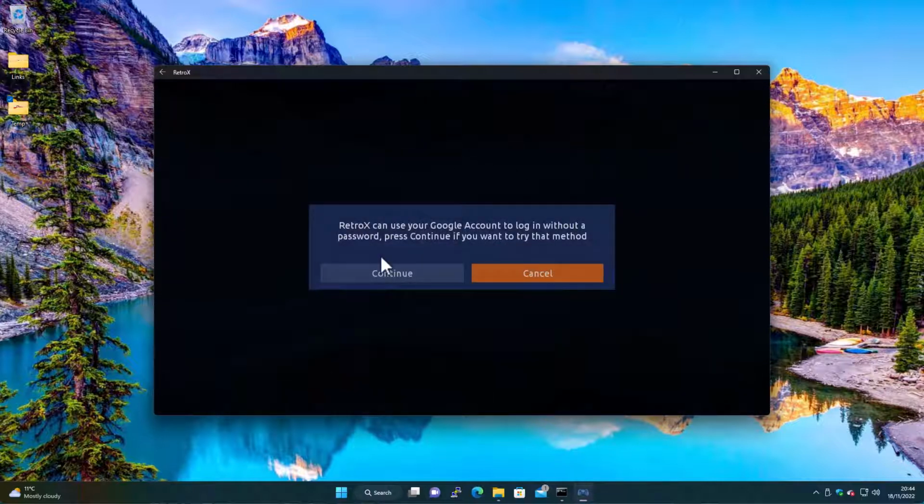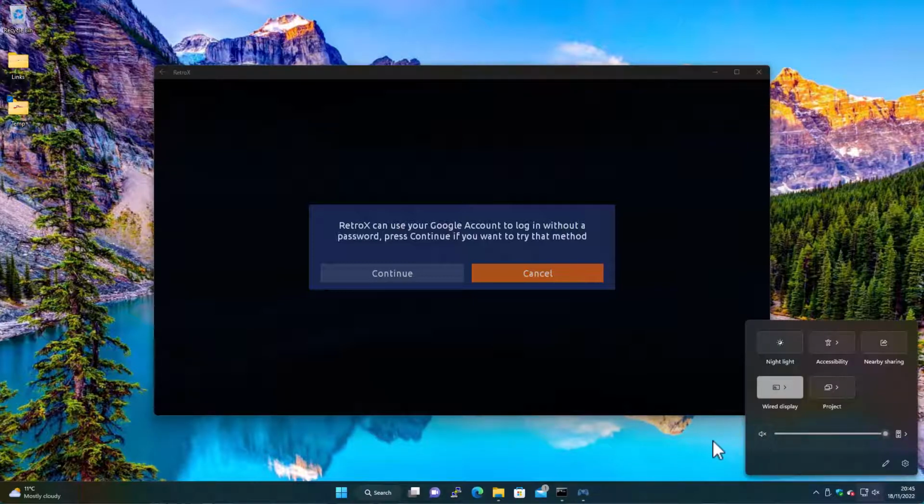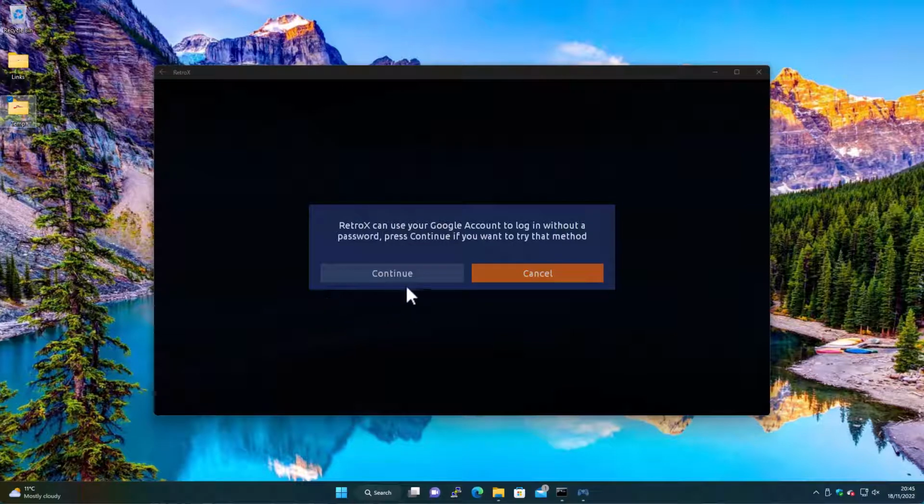And playing a bit of music. Okay, so this is a standard setup within Retrex. So that's it installed. What I'll do is go through this initial setup. I won't do it as part of the guide, but I'll set it up and come back in a second, start Retrex, and see if we can play some games and see how well it performs. So yeah, back in 2 seconds.